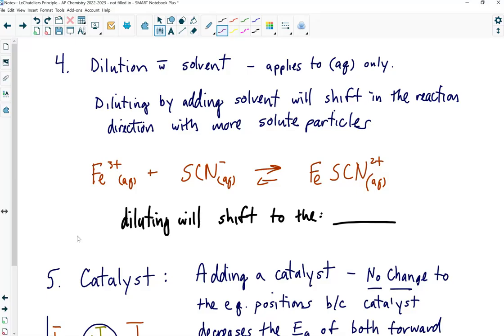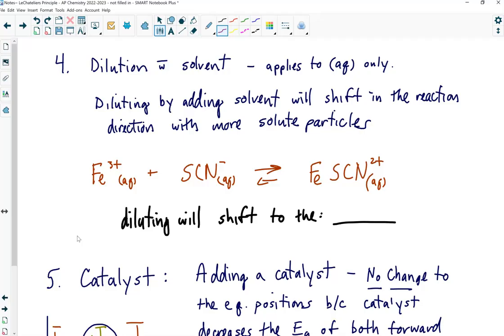If I have only aqueous things, right? If I have a solution with aqueous ions, this is very much like pressure. Stay with me here in the last minute. Okay, if I have a system, this is a very famous system. The stuff on the right is blood red. The stuff on the left-hand side is colorless. When they combine to make this complex ion, it turns blood red. It's kind of cool, right? So let's say I have this reaction and it's at equilibrium. These ions are in equilibrium with one another, and I add a bunch more water.